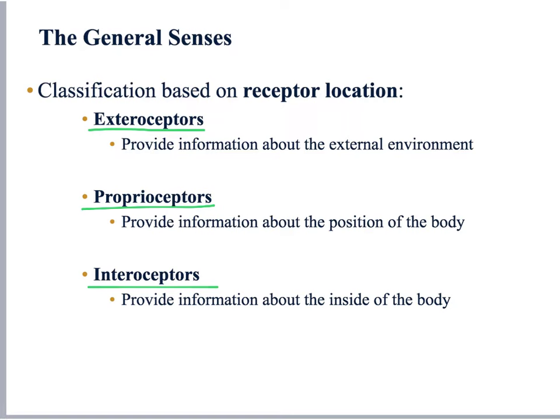Now, in the case of the interoceptors, we cannot say that we are always aware of what they are detecting, because in general, we are not aware of what's happening inside our body, right? We generally do not feel what our internal organs are doing. And in those cases that we do feel our internal organs, it's poorly defined and poorly localized.